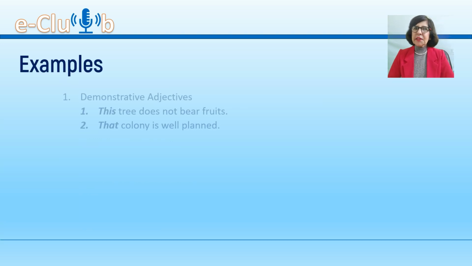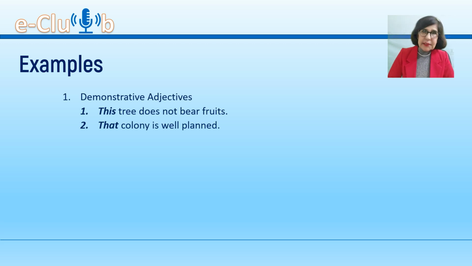Demonstrative adjectives answer the question, which one? This tree does not bear fruits talks about which tree does not bear fruits. That colony is well planned helps us identify the colony that is well planned. Other demonstrative adjectives are these, those, yonder, such.